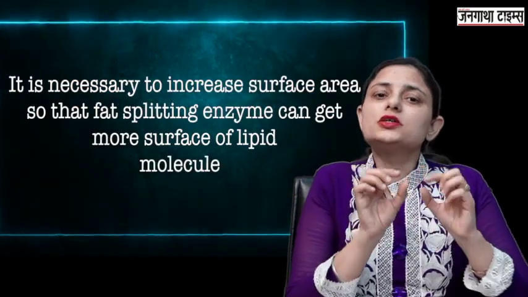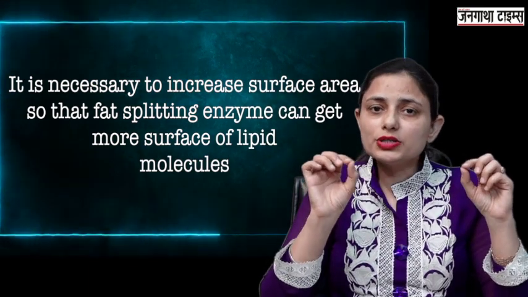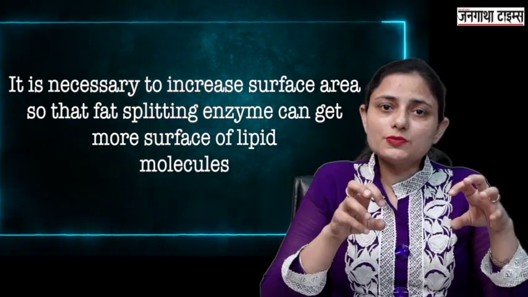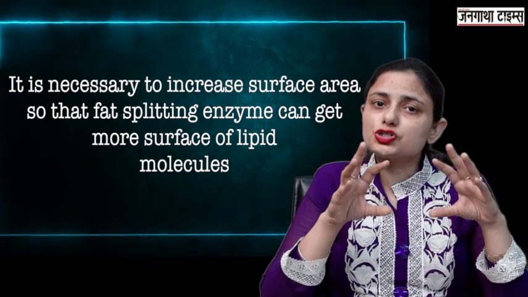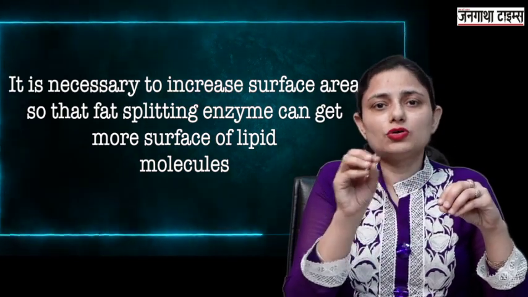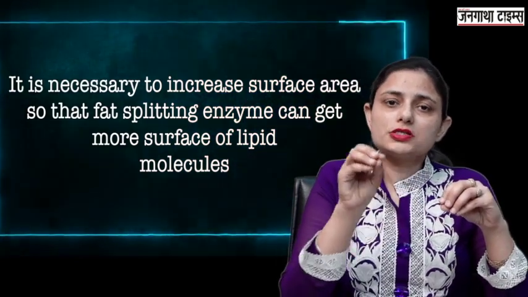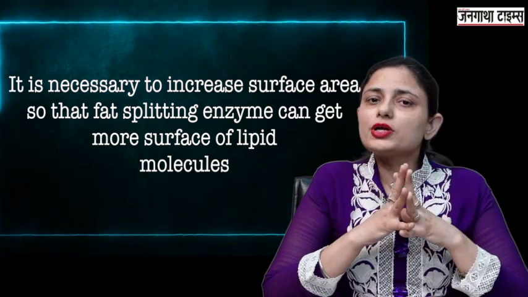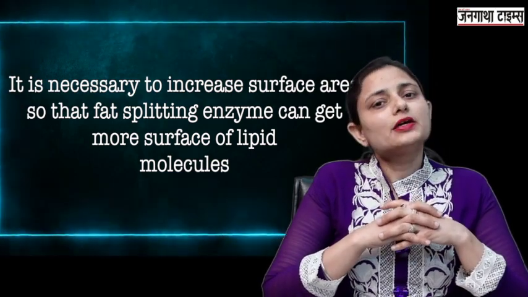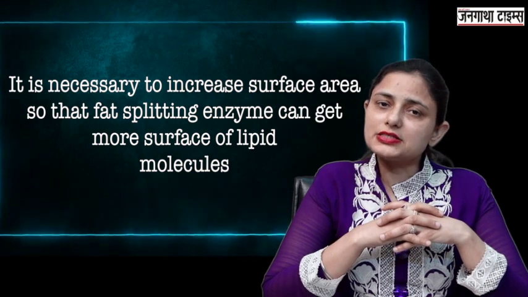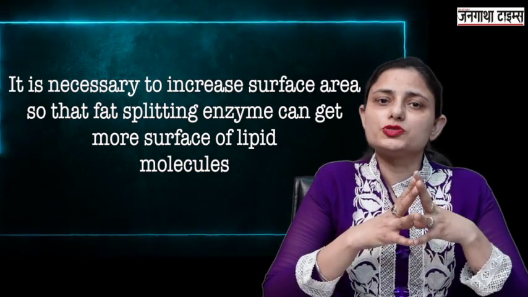Why? So that the surface area can be increased, so that the enzymes responsible for digestion of lipids can act on those smaller lipid molecules and break them down into monoglycerides and fatty acids, which can then be absorbed into the bloodstream.